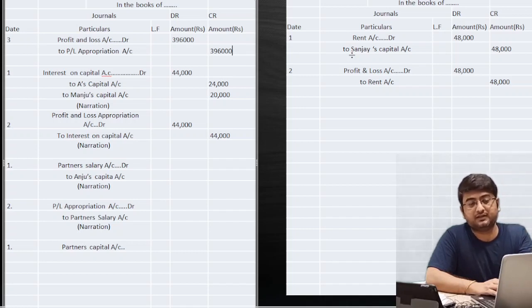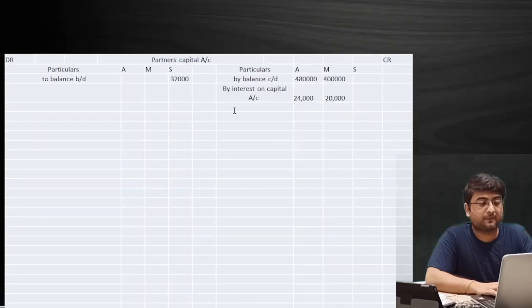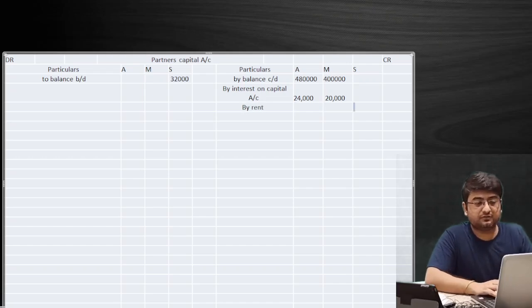So this number two will be in the same format, but we did not have space, so I've taken the other format only, and narration will be there in this. We can see that one amount we have to transfer to Sanjay's capital account as well, because we have passed one entry, rent account debit Sanjay's capital account. So we'll go in partner's capital account and we'll write by rent. And in Sanjay's column on the credit side, just because we are giving the amount to Sanjay, 48,000 will be in his capital account credit. Rest is fine. Rest is no issue.